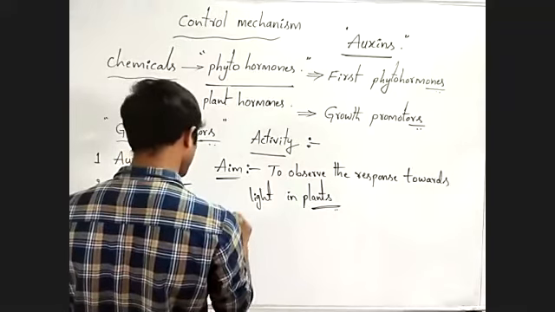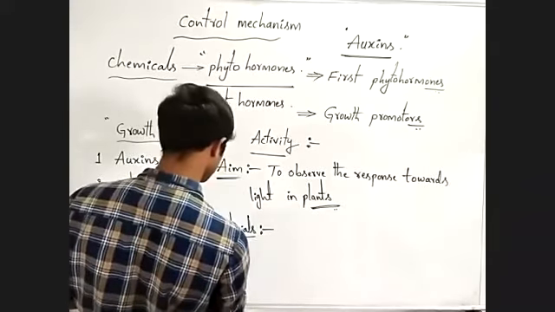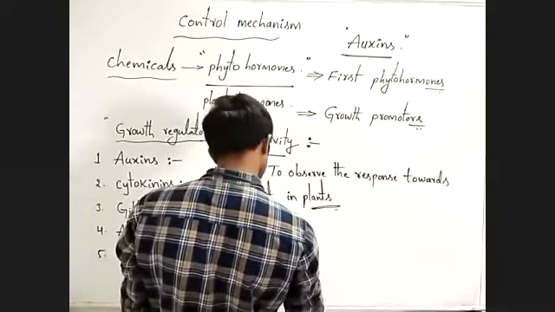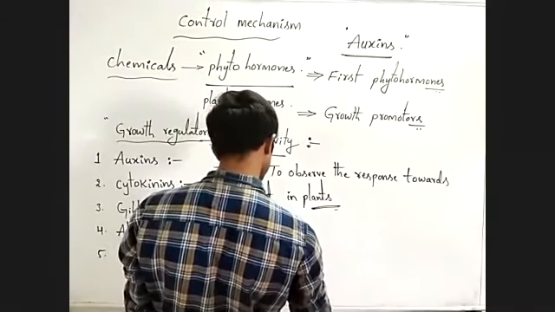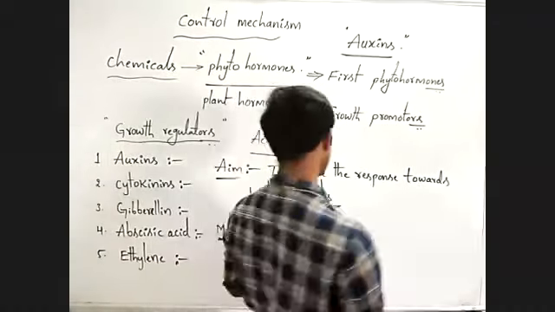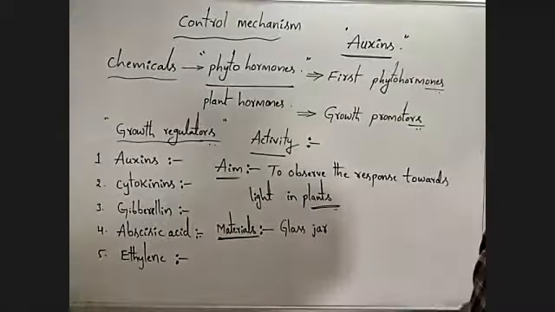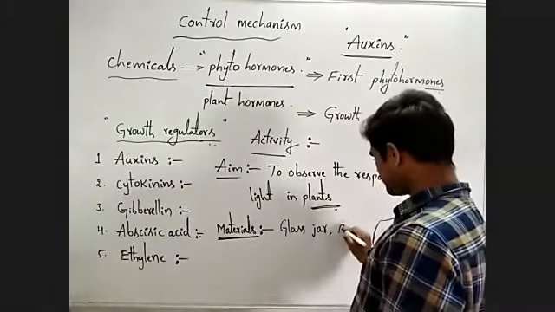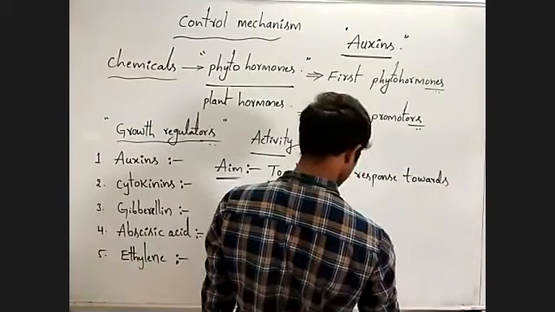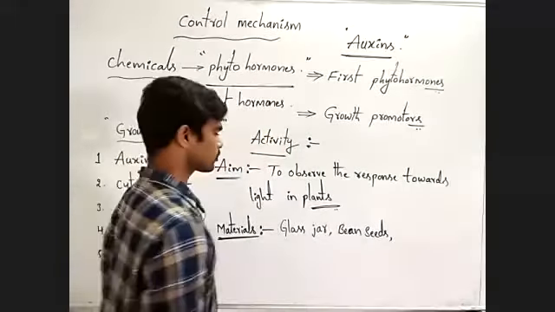Now, materials required for this activity. A glass jar or a glass pot-like structure, bean seeds, soil.